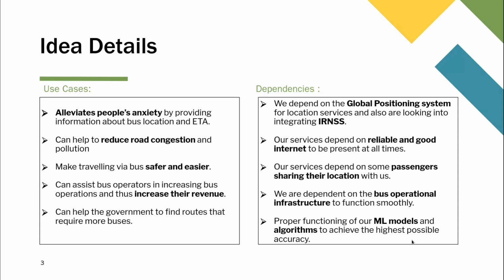These are some of the dependencies. Proper functioning of ML models and algorithms is definitely required. We hope to experiment and improve the accuracy of our ML models as much as possible, so that we can provide the most accurate results to our users. We are also dependent on bus operational infrastructure to function smoothly. Our services depend on some passengers sharing their location with us.